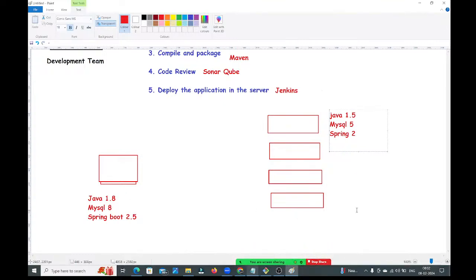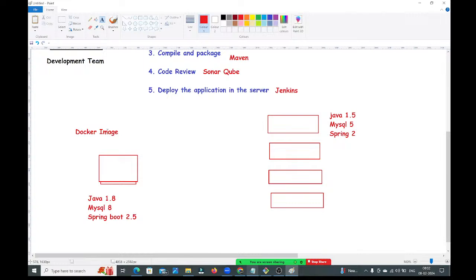Then how, man? No problem. To develop the application, whatever softwares you are using, whatever libraries, whatever dependencies you are using, package all those things as a Docker image. You need to package everything as a Docker image. Inside the Docker image, application code is available, softwares are available, libraries are available, dependencies and binaries are available to develop this application. Whatever you have in your system, everything you have packaged as an image.